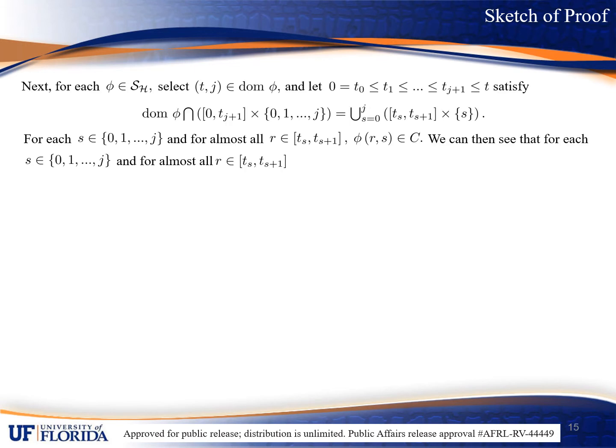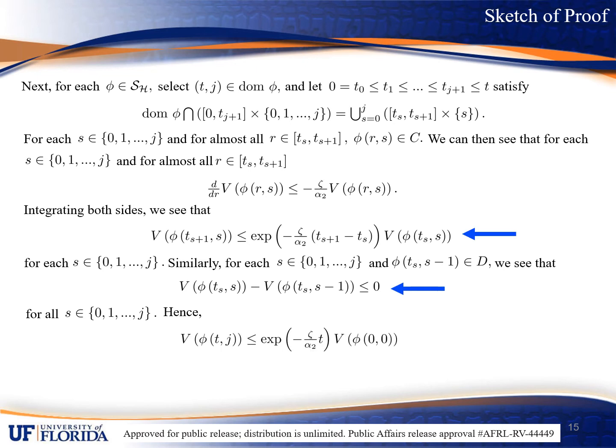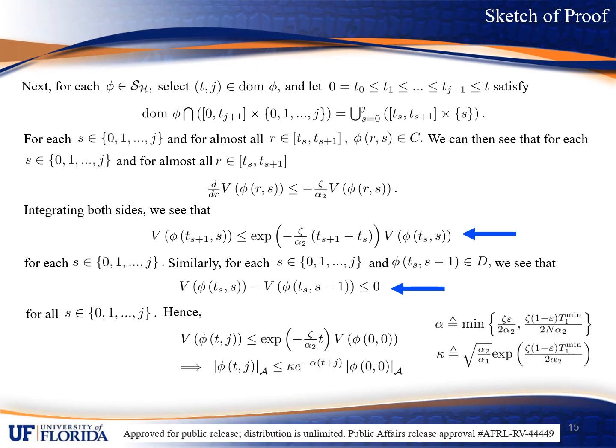Next, for each s and for almost all r in the closed interval from Ts to Ts plus 1, the solution phi of Rs can be shown to be in the flow set C, where the development on the previous slide can be used to obtain the following differential inequality. Integrating both sides yields the following. Similarly, using the development on the previous slide, we can obtain the following inequality. Putting these pieces together through a telescoping argument, we can obtain the following exponential bound for V, where, after some algebra, we can show the consensus set script A is globally exponentially stable.